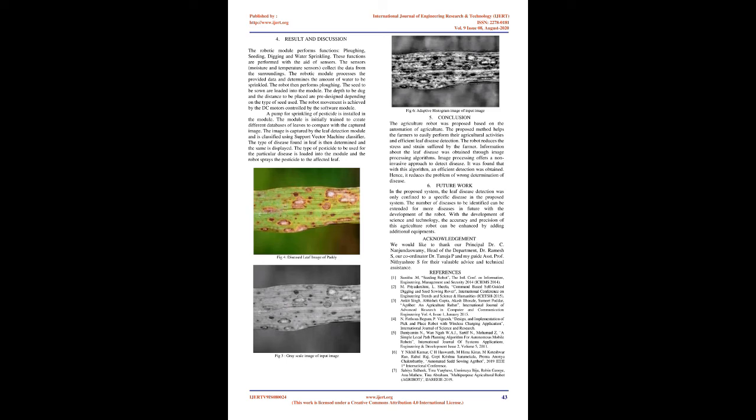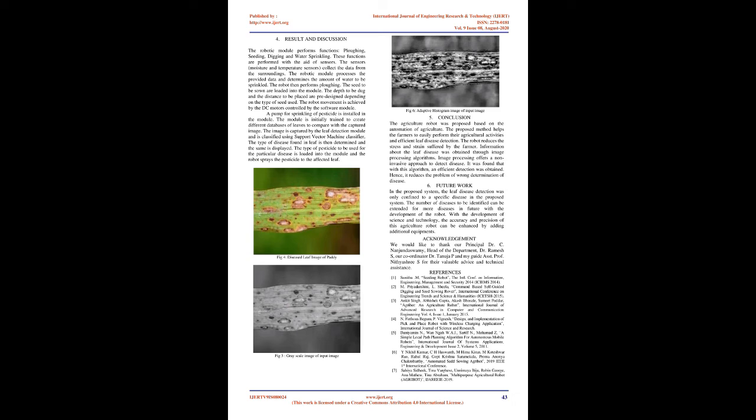The module is initially trained to create different databases of leaves to compare with the captured image. The image is captured by the leaf detection module and is classified using a support vector machine classifier. The type of disease found in the leaf is then determined and displayed. The type of pesticide to be used for the particular disease is loaded into the module, and the robot sprays the pesticide onto the affected leaf.